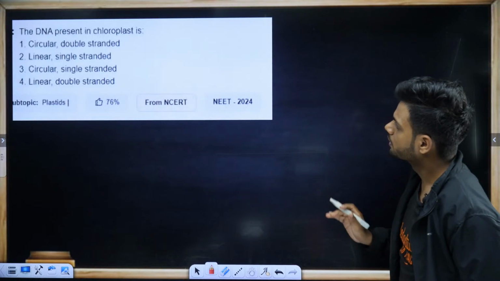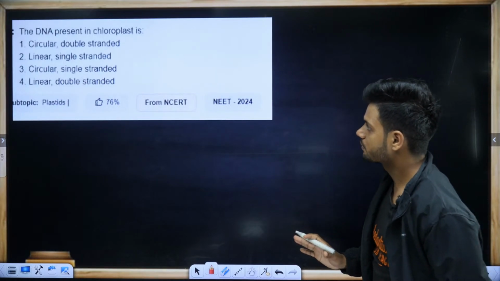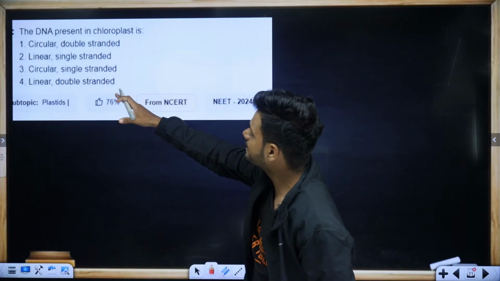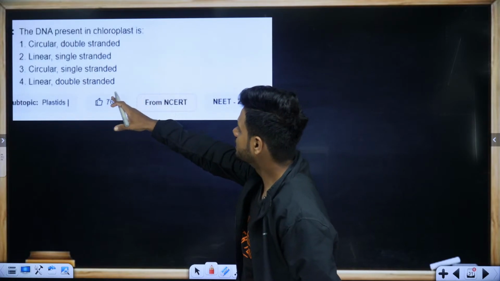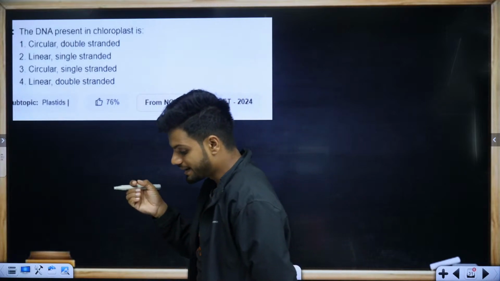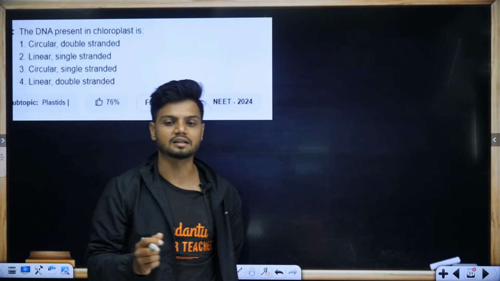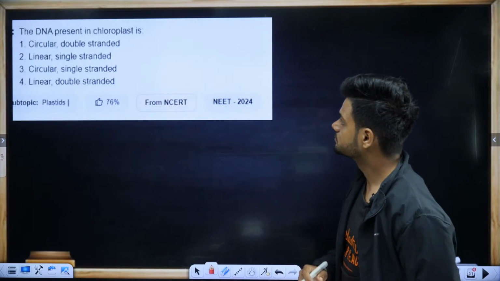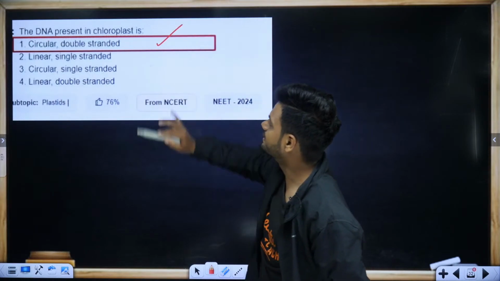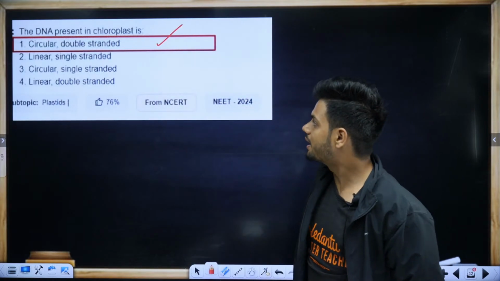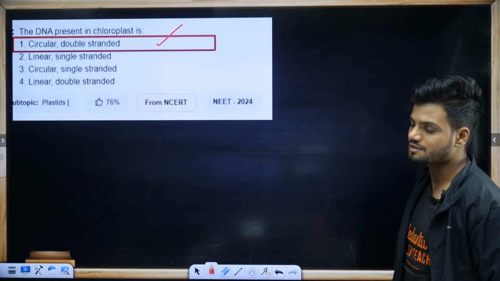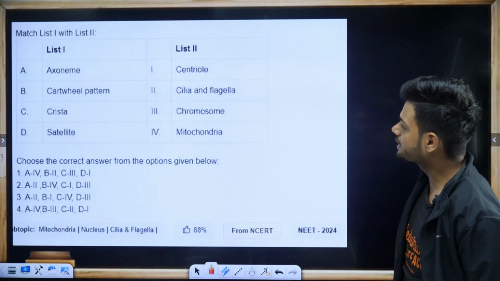Okay. Next question. The DNA present in chloroplast is? Is it going to be single, double stranded, linear, single stranded, circular, single stranded, linear, double stranded? Students, remember, the DNA which is present in the case of chloroplast is similar to the DNA which is present in the case of bacteria. Tell me. Absolutely correct. It is going to be circular and double stranded. It is going to be circular as well as double stranded. Nice. Very easy question. Next question.